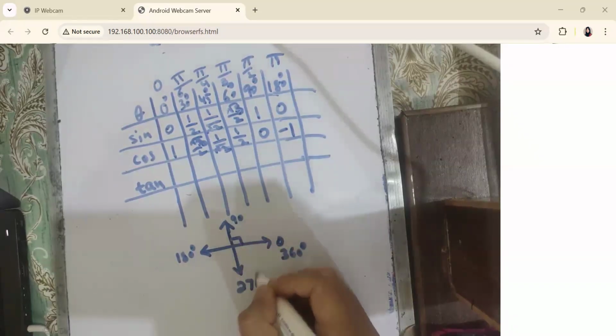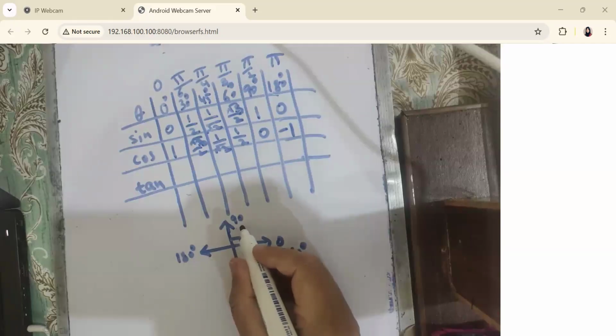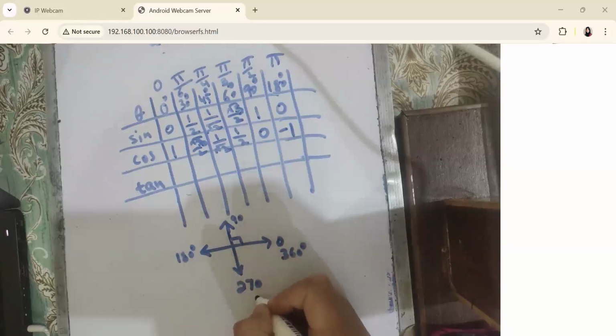So if I ask you what is the value of sine 90? Positive 1. And sine 270? Negative 1. 270 is along the negative side of the y-axis, so it is -1. Is it clear? Yes, ma'am.